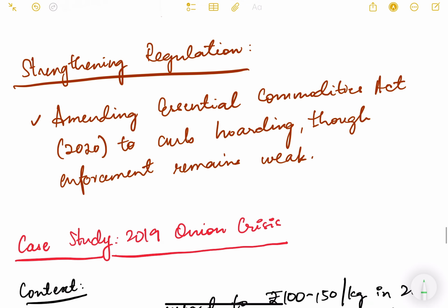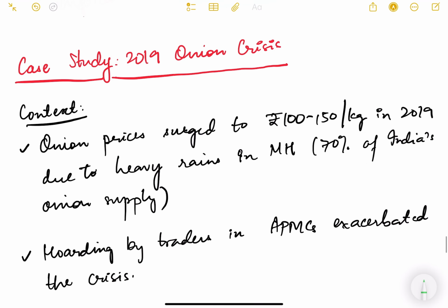And strengthening of regulation: amending the Essential Commodities Act in 2020 to curb hoarding, though enforcement remains weak. So we have to strengthen our regulations so that enforcement is strong. More powers are given to the officers so that they can take stringent action against such people who are hoarding the essential commodities. Let us look at the case study of the 2019 onion crisis.